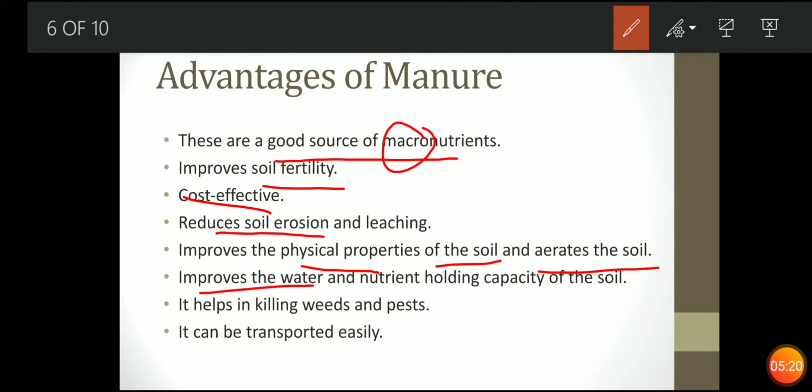Improves the water because the manure contains a large quantity of humus. So humus is rich in water content, and so it will help in increasing the water content of the soil. Moreover, it helps the soil to retain more water. So it will increase the water holding capacity of the soil. It helps in killing weeds. Weeds are the unwanted plants that grow with the main plant.